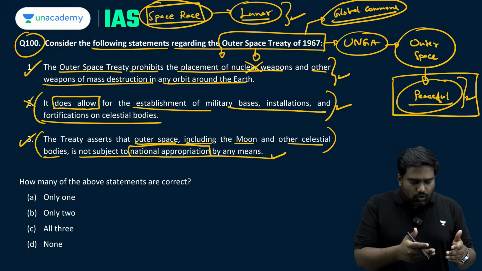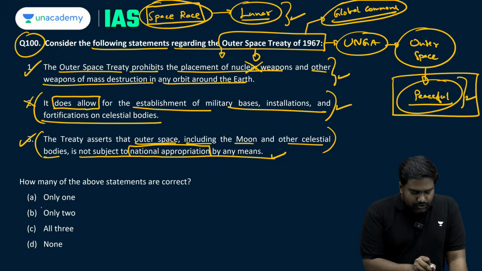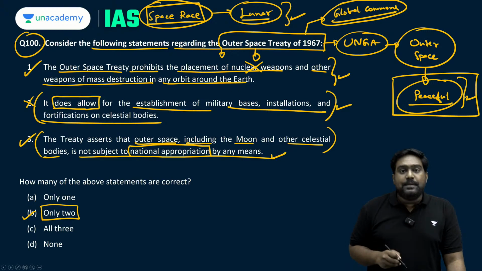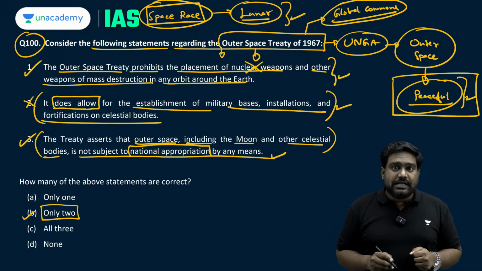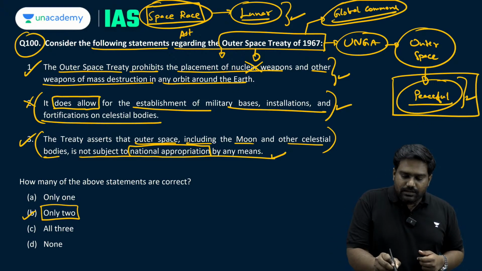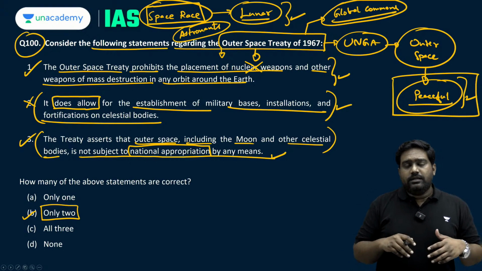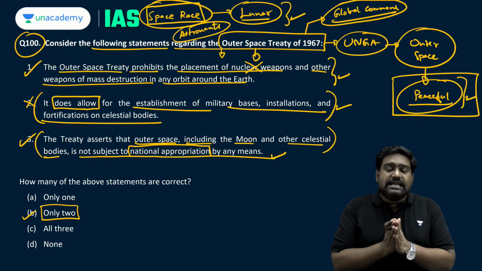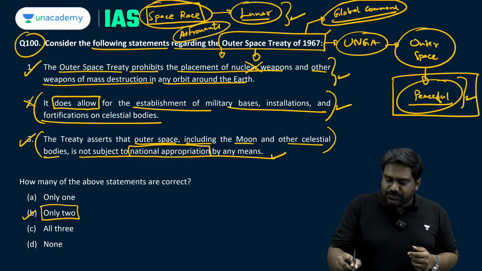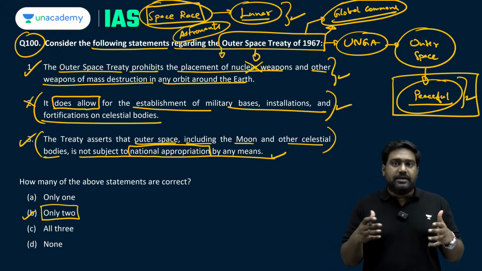Is that clear? So 1 and 3 are correct. So the right answer would be option B. Only 2 statements are correct. And also note, under the Outer Space Treaty, astronauts are seen as envoys of mankind. They are not just representatives of their respective country, but they are seen as envoys of mankind, as space represents a global common.